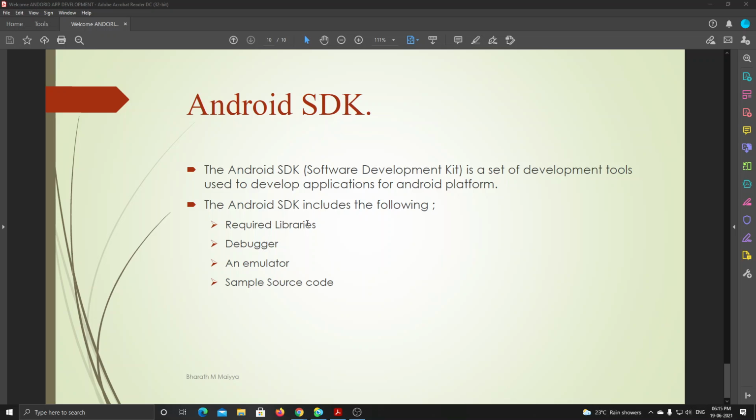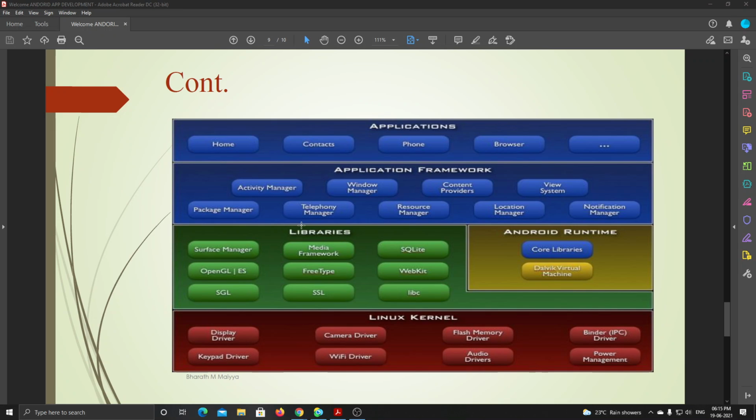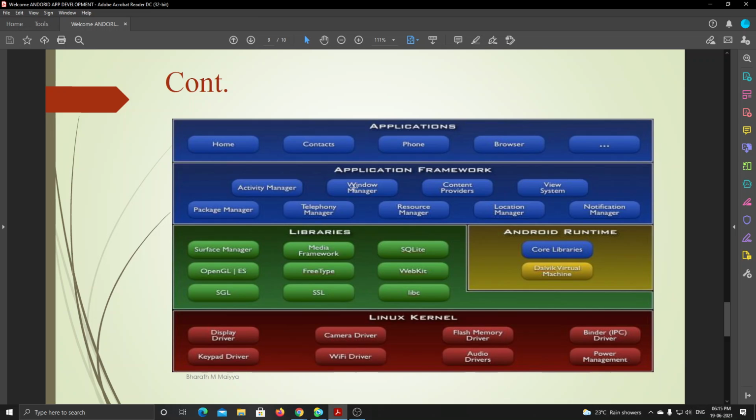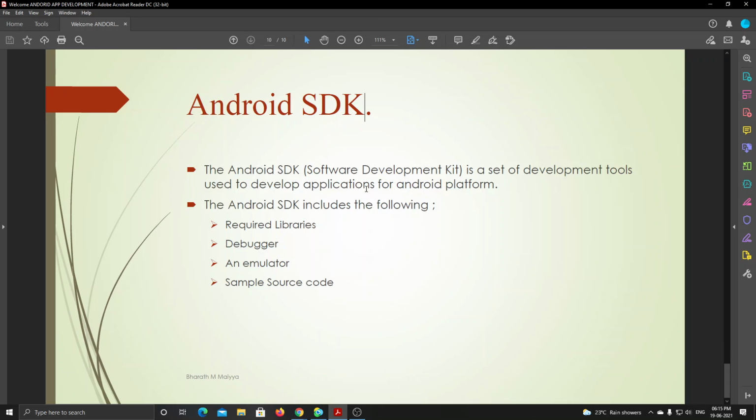If I want to include some libraries inside the application, then I will use this software development kit. This is not much related to Android application development, but it is required when we are using some database. When database comes, I will explain it in depth.